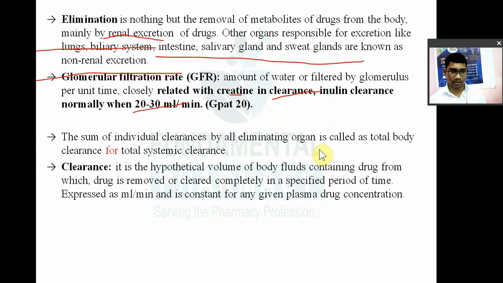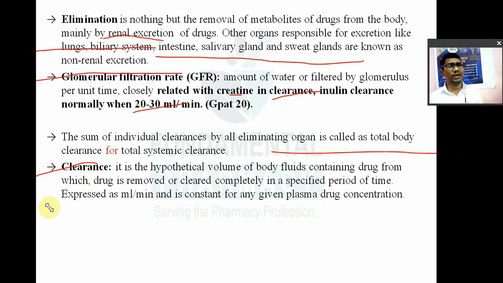Then we have also seen the sum of individual clearances, meaning elimination of drug via different routes of elimination. So the sum of the individual removal of drug by different routes of elimination, or the summation of individual clearance by all eliminating organs, is known as total body clearance. We have seen this. And what is meant by clearance? Clearance is a hypothetical volume, like the distribution volume.